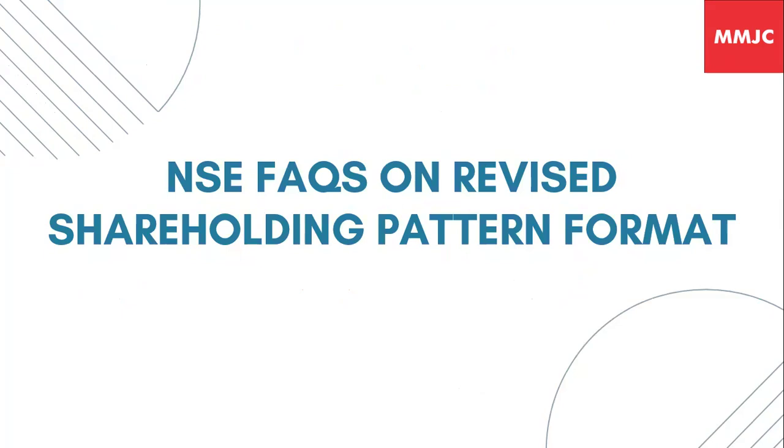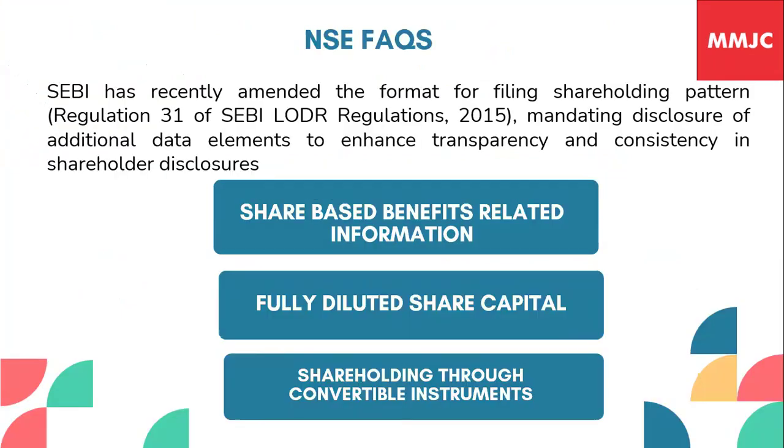Yeah. March 2025, SEBI issued a circular and they changed the format of shareholding pattern. In the revised shareholding pattern format, SEBI has now stated that the details related to the fully diluted share capital through share-based benefits.